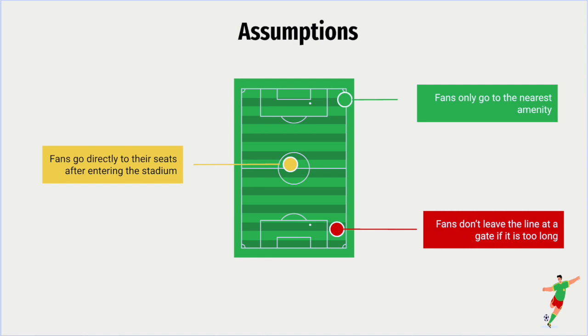And our final assumption is that when fans leave their seat, they can't do more than one activity in the concourse at a time. But it is true that more fans do activities than the number of fans who leave their seats. So to account for this, we created a rate scale factor that will have more fans leaving their seat so that more activities end up being done to match the historical data.